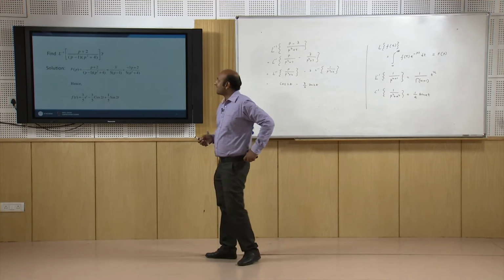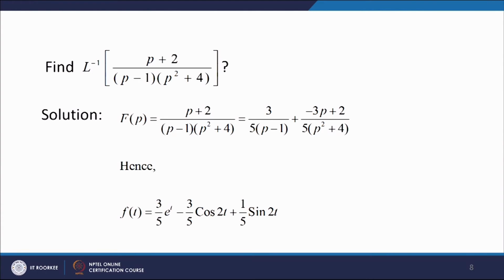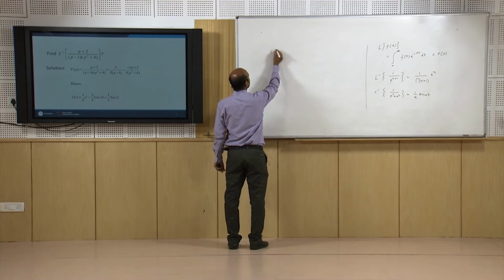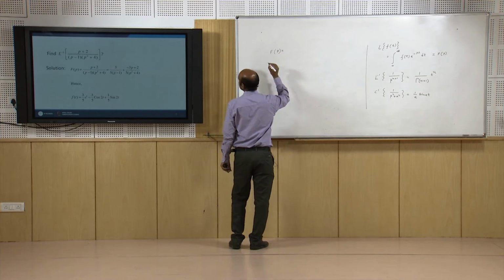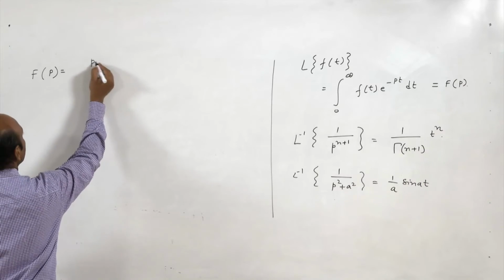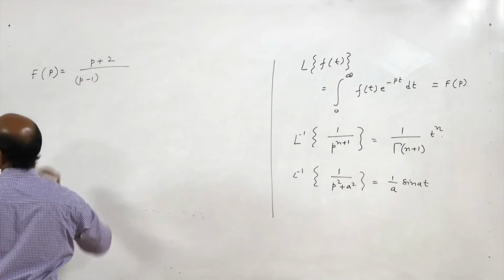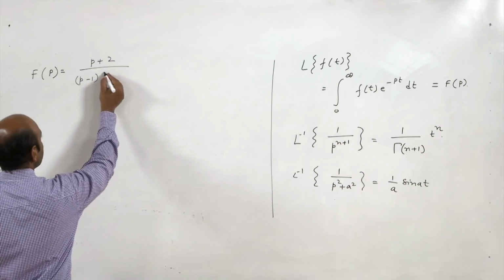Now, how to find Laplace inverse of this problem? Here F(p) is p plus 2 upon p minus 1 into p square plus 4.